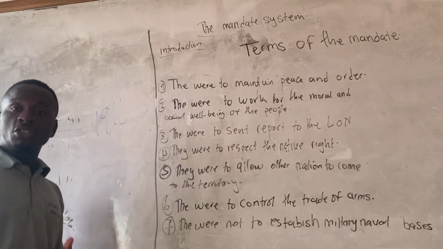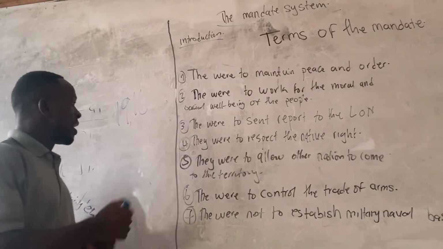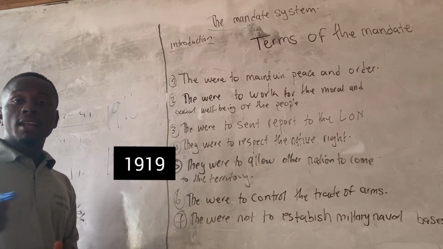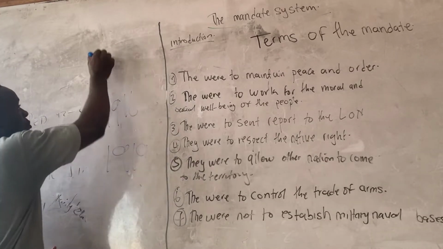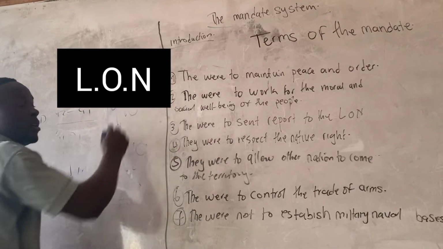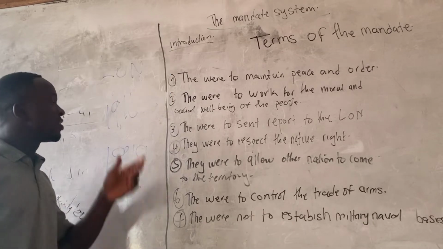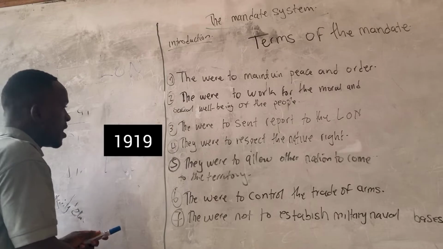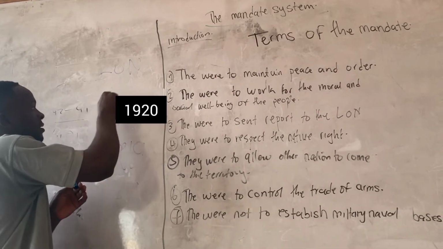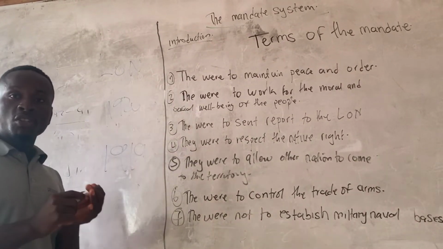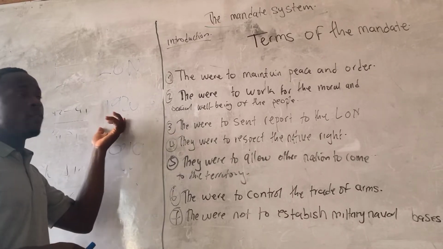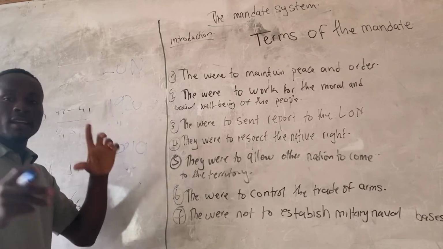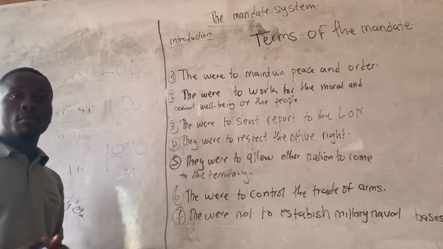Now, after the partition of Cameroon, what happened? In 1919, a new international organization was created known as the League of Nations. The League of Nations was an international organization created in 1919, and it went operational in the year 1920. When it went operational, an organ was created under the League of Nations, the mandate system.